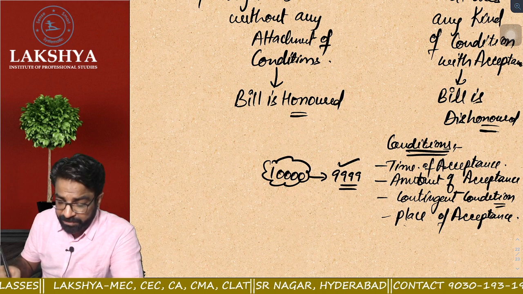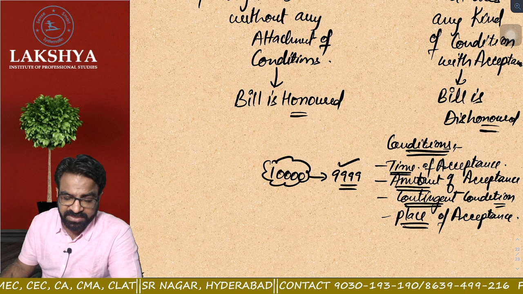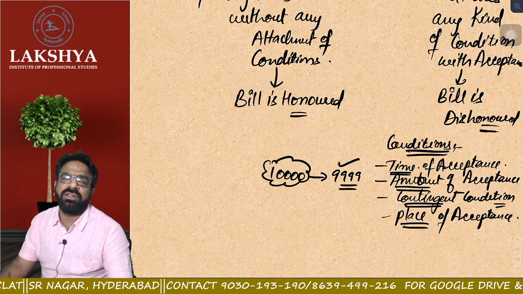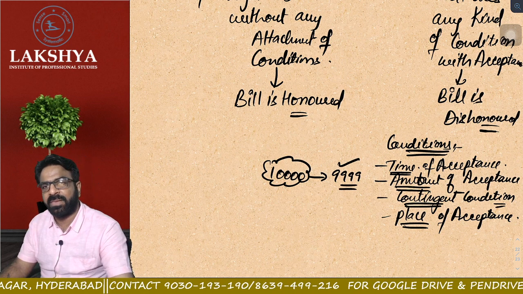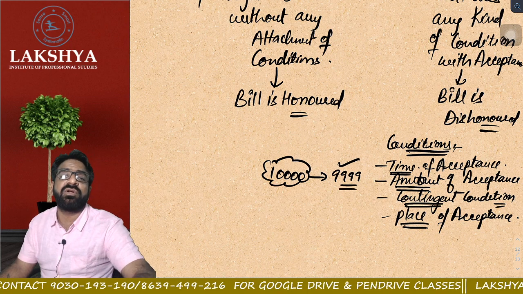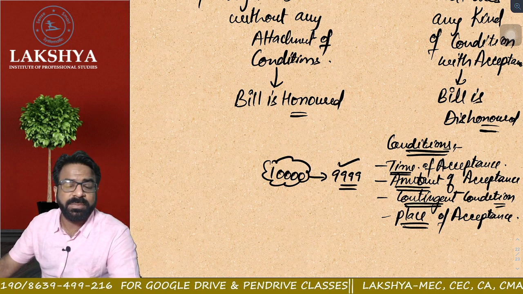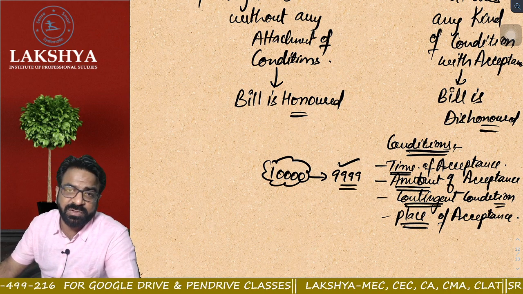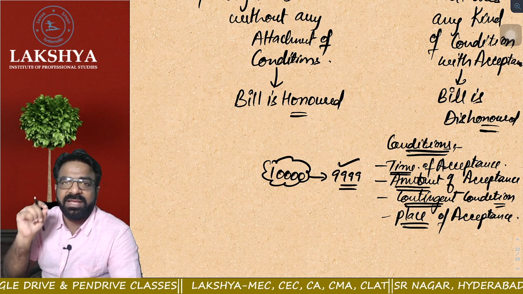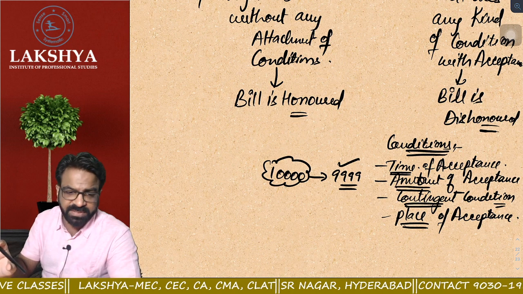So conditions can be connected with time, amount, contingency or place of acceptance. In all these cases, the bill is automatically dishonored. Why is the bill automatically dishonored? Because he is trying to attach some condition, and the law is that acceptance must always be unconditional. I hope everyone is crystal clear.